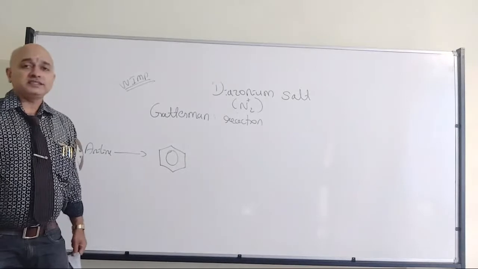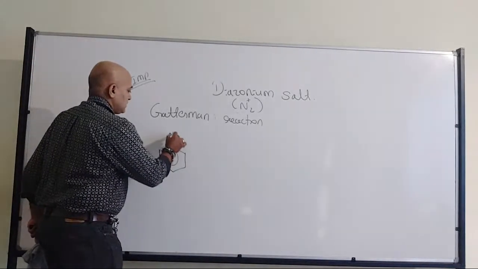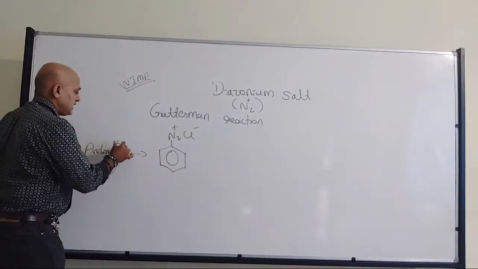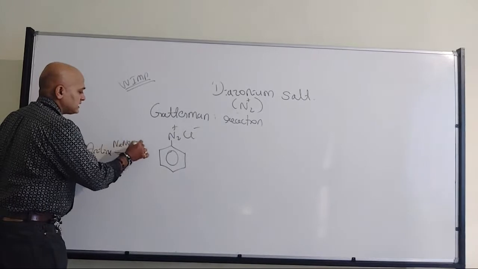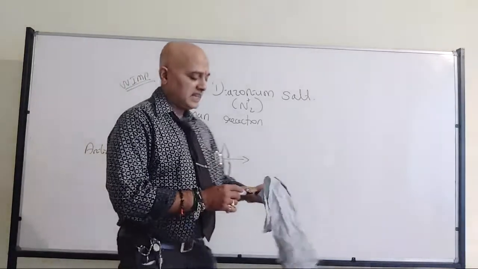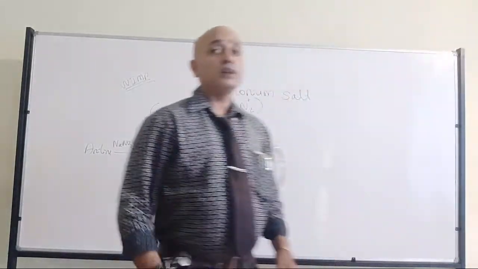Aniline to bromobenzene, another method, along with the Sandmeyer's method. So N2+Cl-, NaNO2 plus HCl.